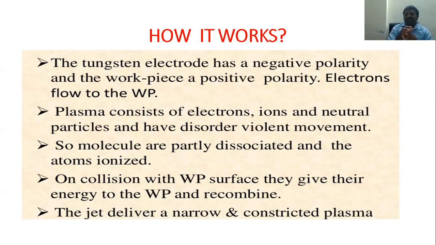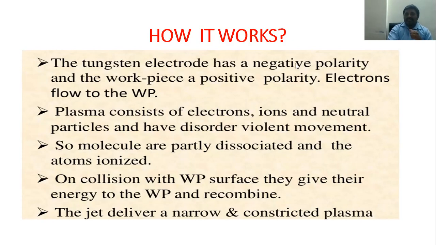A plasma consists of electrons, ions, and neutral particles in disordered, violent movement. The molecules are partially dissociated and the atoms are ionized. On collision with the workpiece surface, they give their energy to the workpiece and recombine. Here a narrow, constricted jet of plasma is delivered.